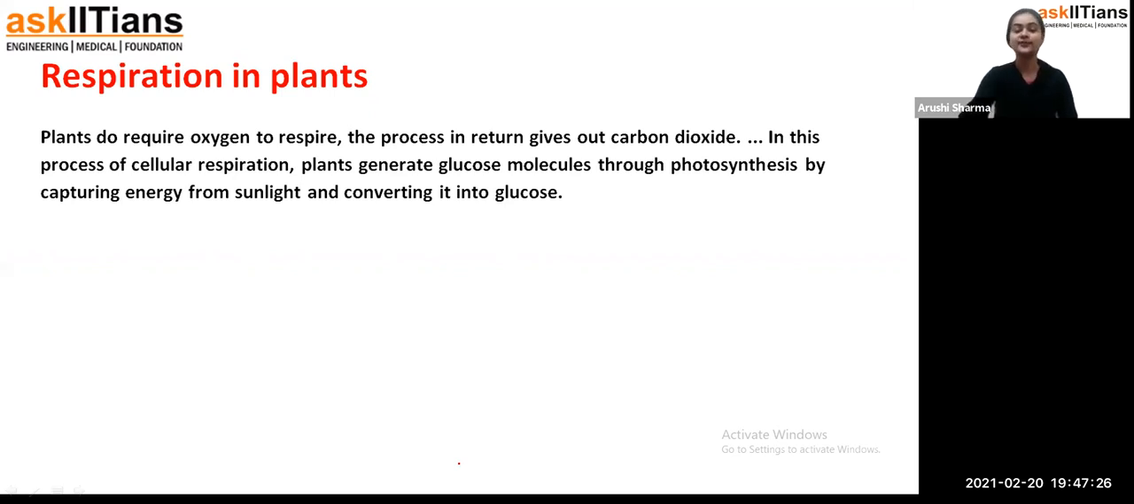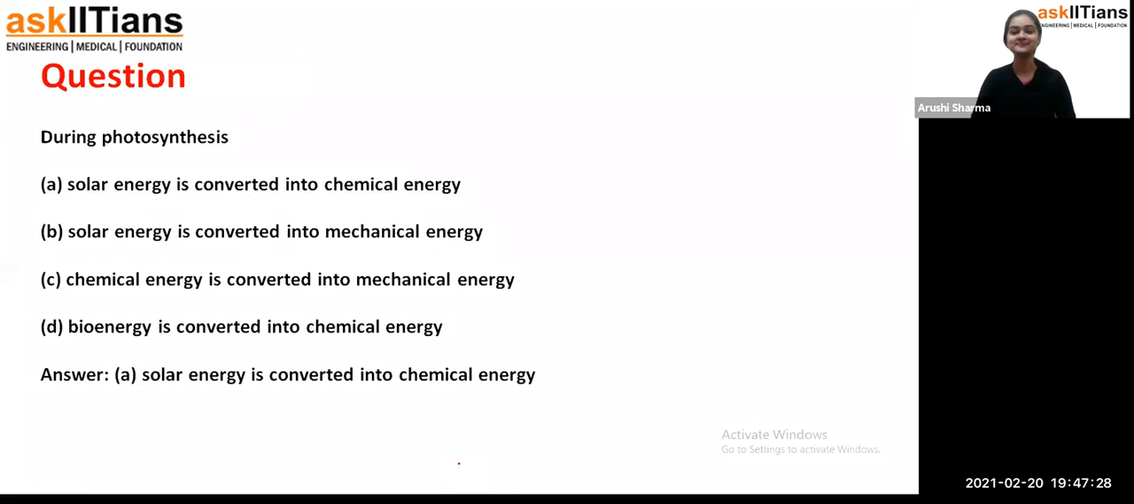Fine, students. Now we are going to see some questions here. During photosynthesis, solar energy, that means the energy we get from the sun, that is the sunlight, is converted into what? Option A: solar energy is converted into chemical energy. Option B: solar energy is converted into mechanical energy. Option C: chemical energy is converted into mechanical energy. Option D: bioenergy is converted into chemical energy.